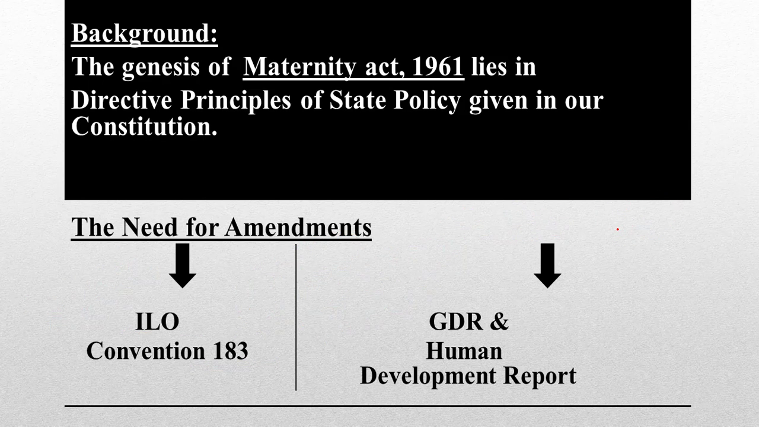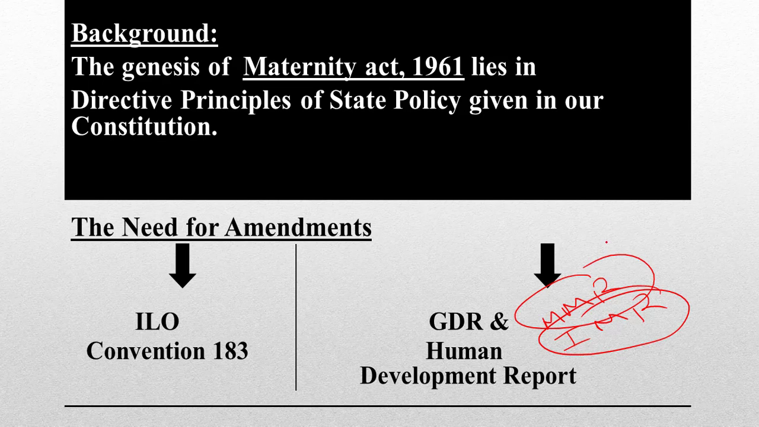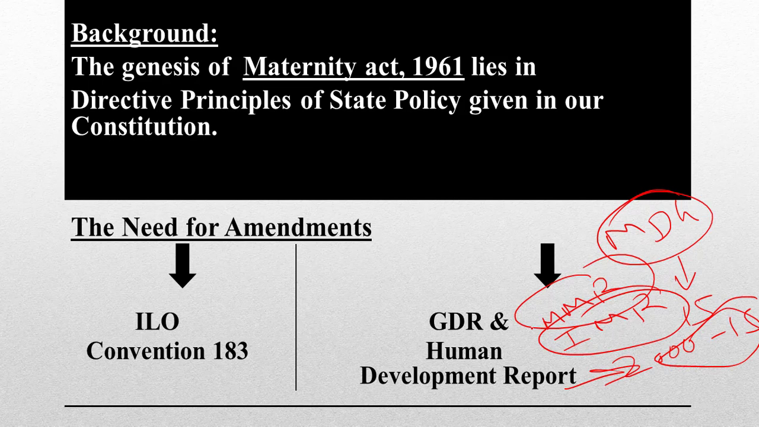Other reasons are that India's rank in GDR, Gender Development Report, and Human Development Report, and various other indices related to health, you can say MMR, IMR, women empowerment, these things, India had a shabby record so far. We could not achieve Millennium Development Goals to the extent we could have in the 15 years, 2000 to 2015. Millennium Development Goals were in force the world over. India could not achieve its targets appropriately.